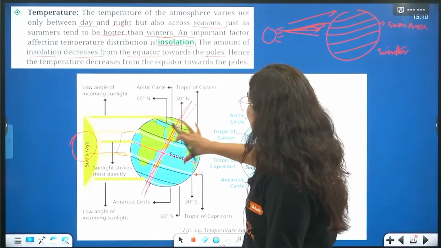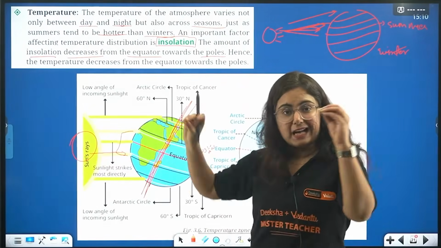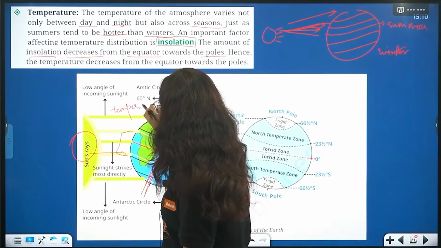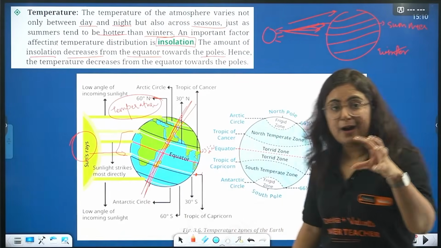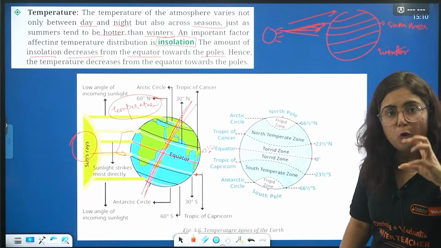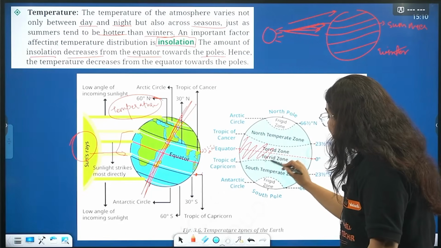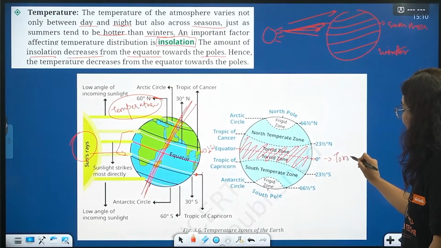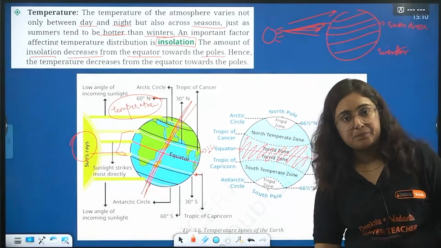Moving towards what we have to understand, beta, the heat that is coming from the sun actually impacts the temperature of a place, right? Because of this temperature, we have created zones. The zone where direct sunlight reaches is popularly known as the torrid zone, and it is between the Tropic of Cancer and the Tropic of Capricorn.